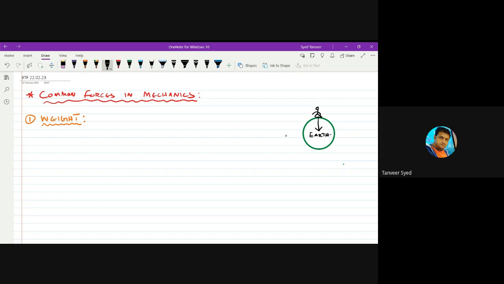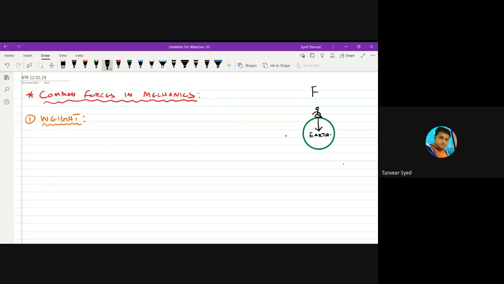So if Earth is pulling any body towards it, that means there is force. Gravity is a force. And from Newton's second law, we have already studied, wherever there is force, there will be acceleration.